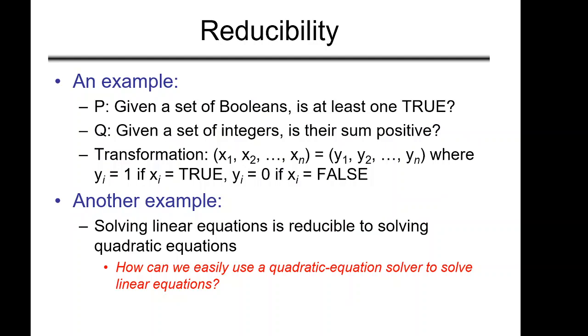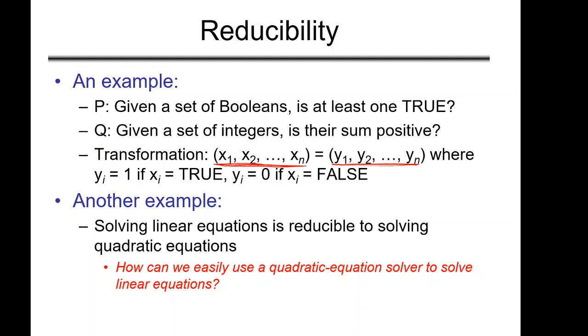As an example, say P is a problem: given a set of booleans, is at least one true? So problem P is, we are given some set of boolean variables, and we have to tell whether at least one of them is true. If at least one of them is true, the output is yes, otherwise the output is no. Now there is one other problem: given a set of integers y1 to yn, is the sum positive? We just have to add them up and say whether the sum is positive or not.